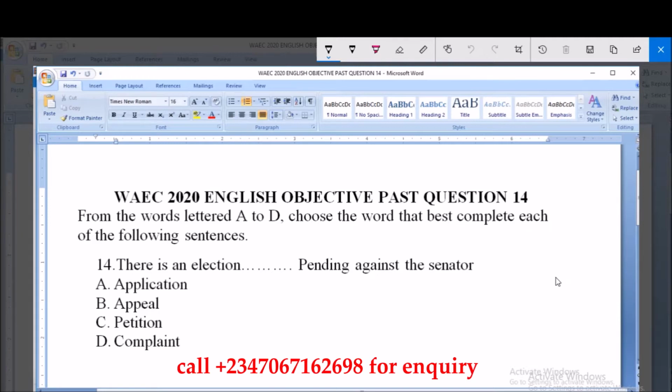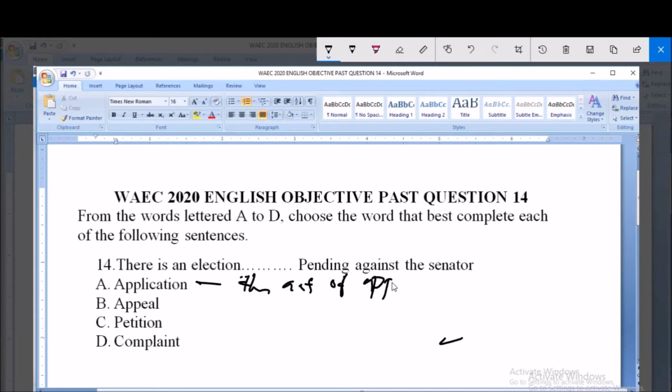A. Application. Application is the act of applying. That is application. Appeal. Appeal simply means to beg. Appeal means to beg, maybe over inferior judgment.